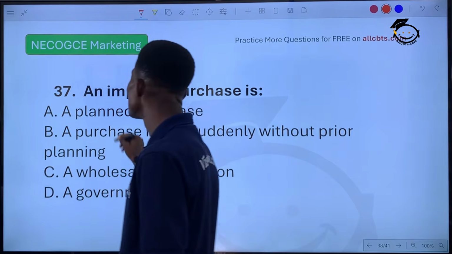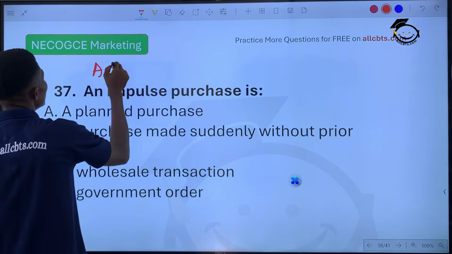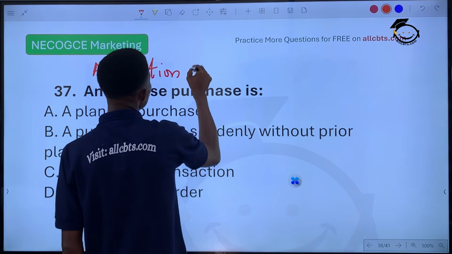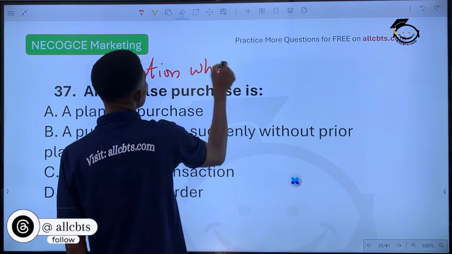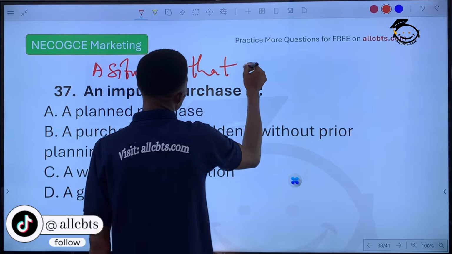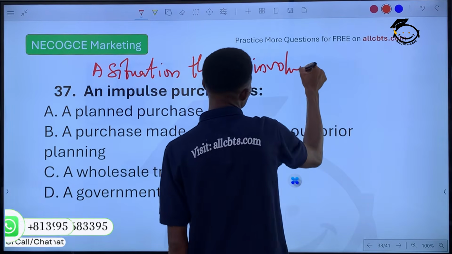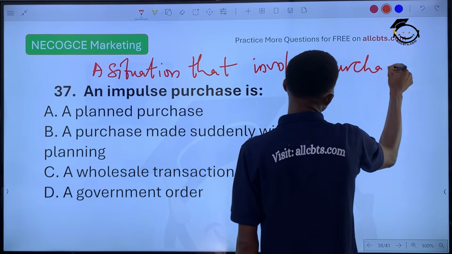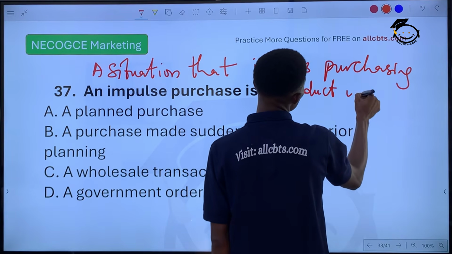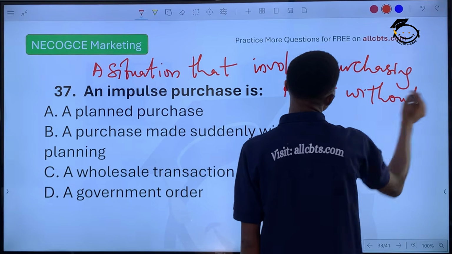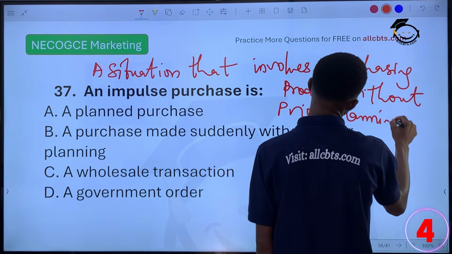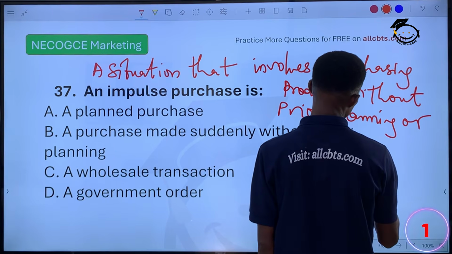When you talk about impulse, it means a situation where customers purchase products without planning, without prior planning or financial budgets.